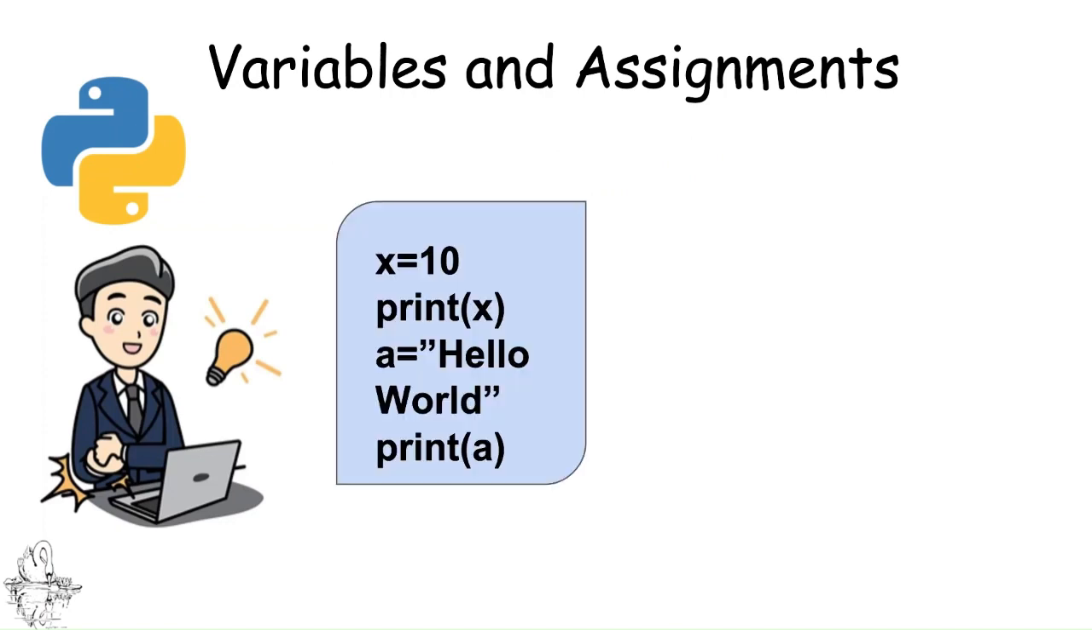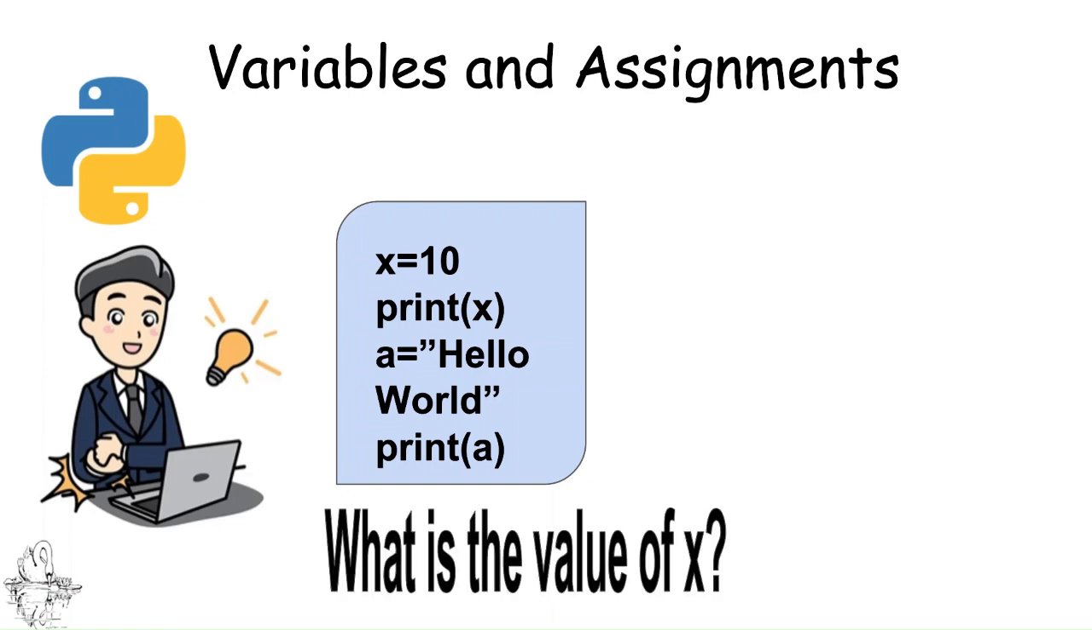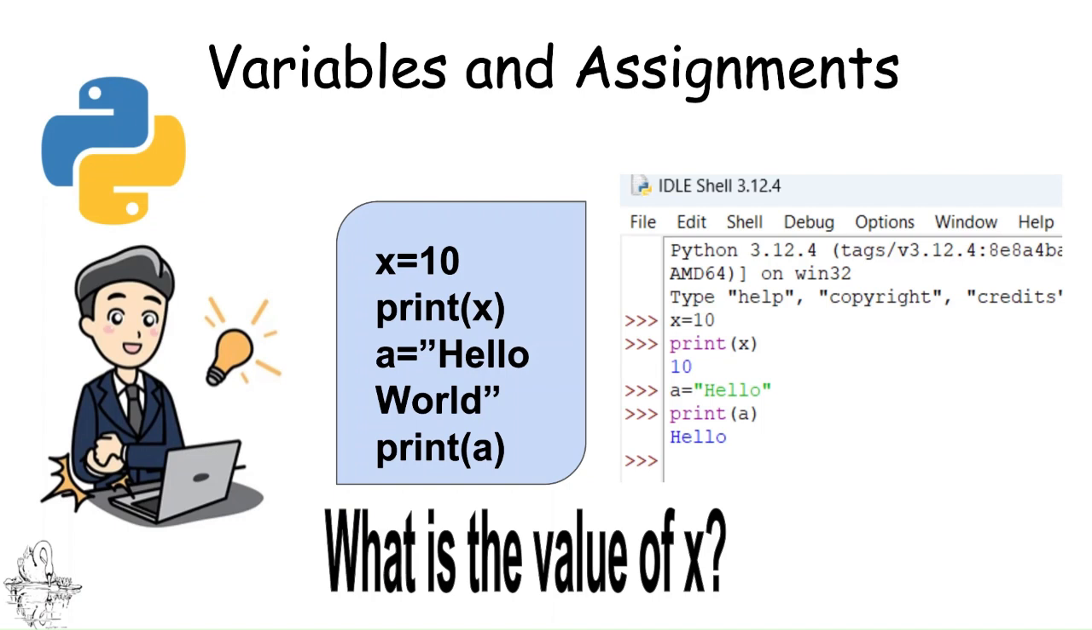In this question, you can see x is equal to 10 and print x, a is equal to hello world and print a. What will be the output of x? The output is displayed here. X is equal to 10, print x, the output is 10, and a is equal to hello, print a, and the output is hello. Now, this is shown in Python IDLE.